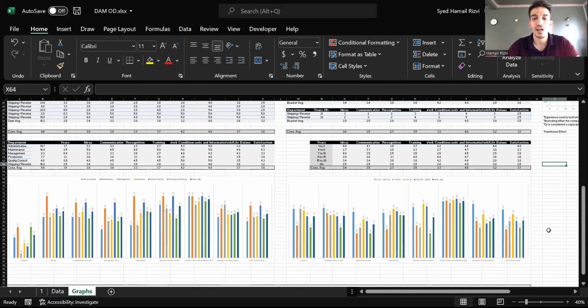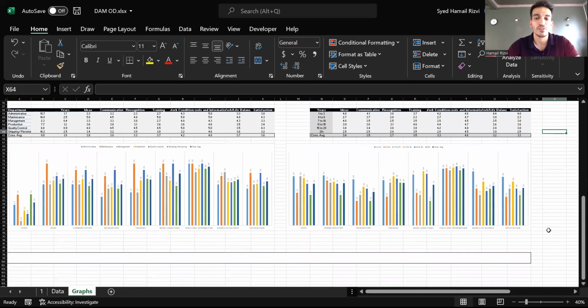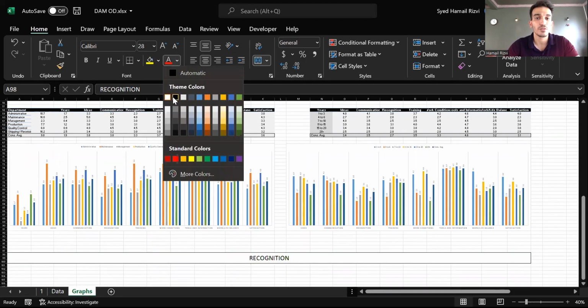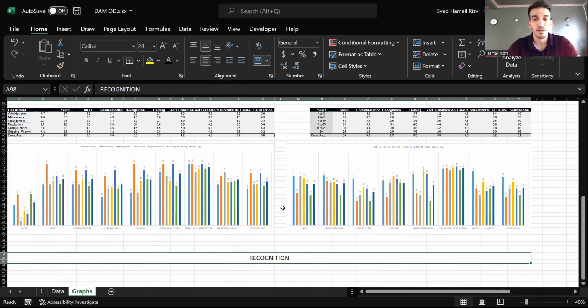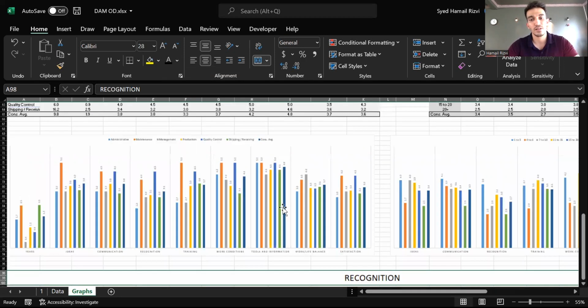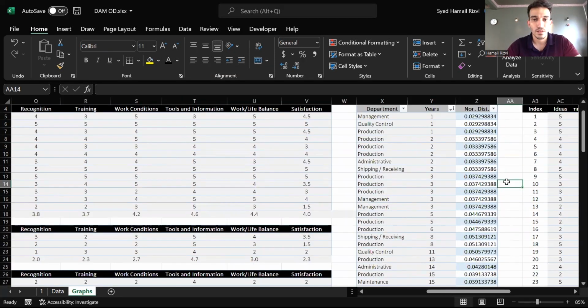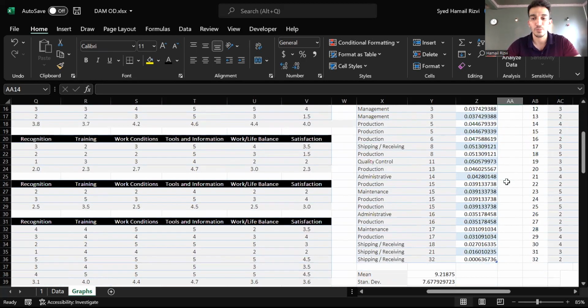As you can see, in both of these dissections and parameters, the overall job satisfaction that people have rated follows the exact same trend that people have rated their value towards recognition. This can help us conclude that one of the key driving factors towards being more satisfied with one's job environment is recognition. This is conclusion number one. Secondly, we wanted to illustrate through a normal distribution curve where the general years of experience lies for this particular employee base.